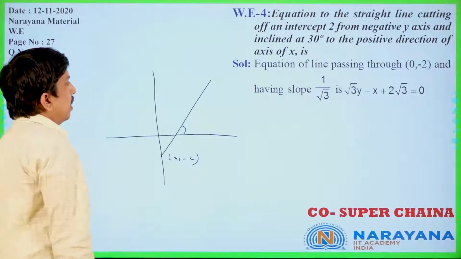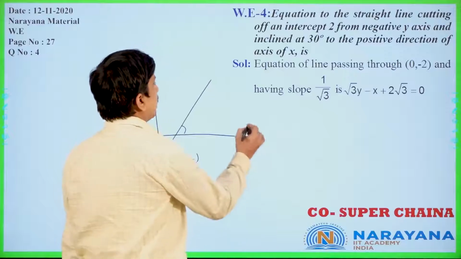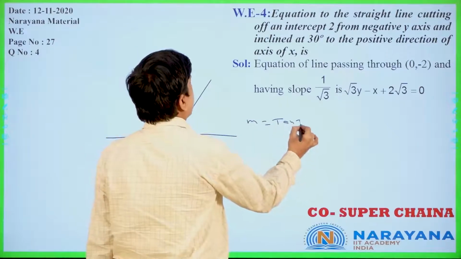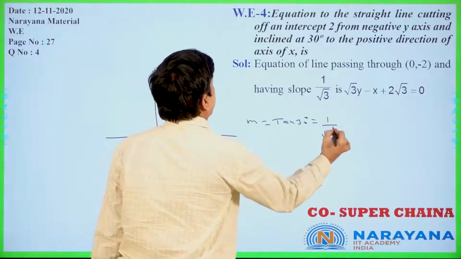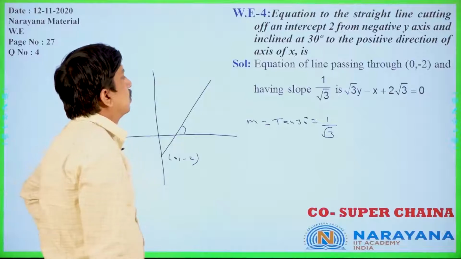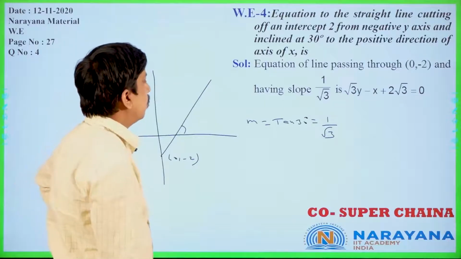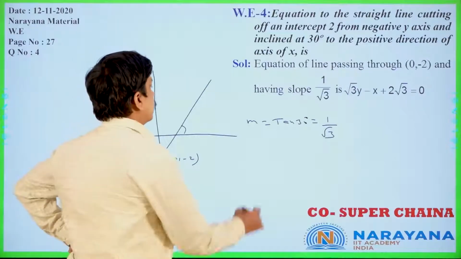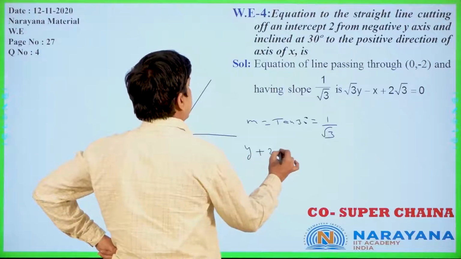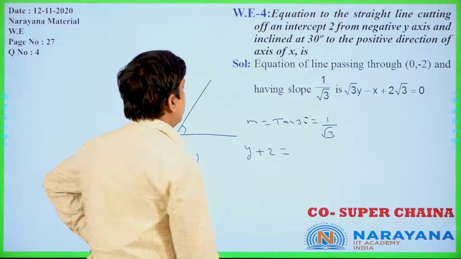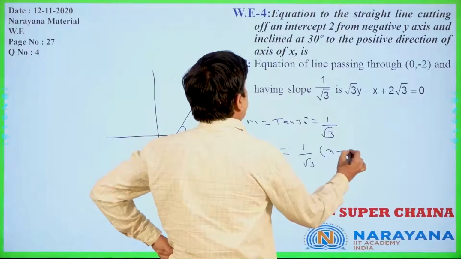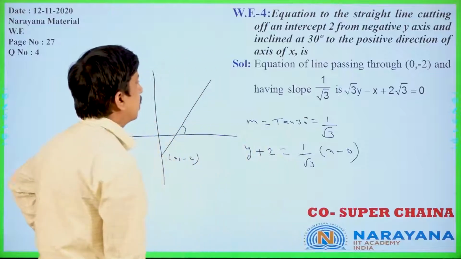Now theta is 30 degrees, so m equals tan 30 degrees, which is 1 by root 3, passing through (0, minus 2). Is it clear or not? Having slope 1 by root 3 and passing through (0, minus 2), y minus y1, that is y plus 2, equals m into x minus x1, 1 by root 3 into x minus 0. Is it clear or not?